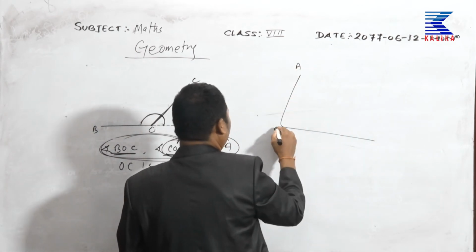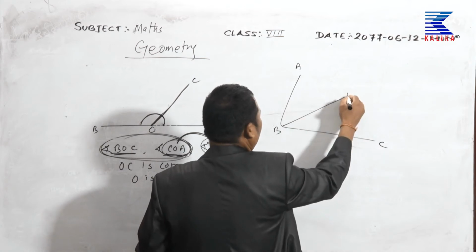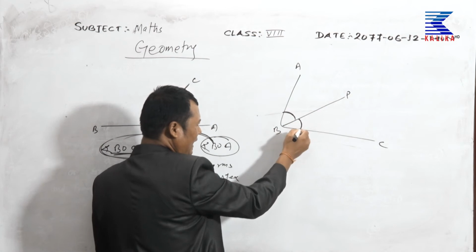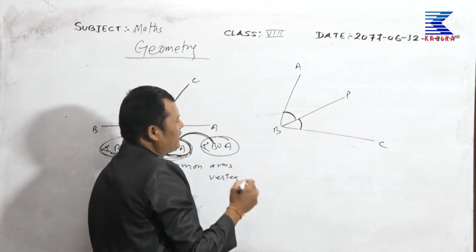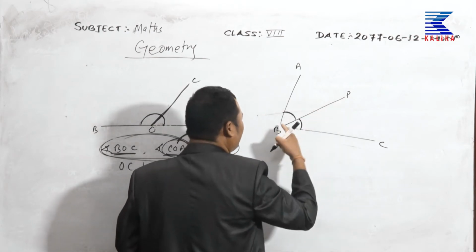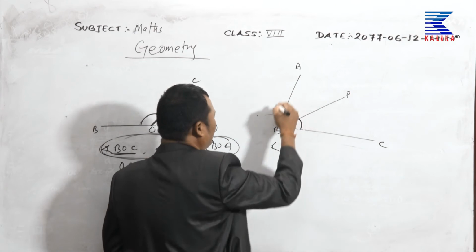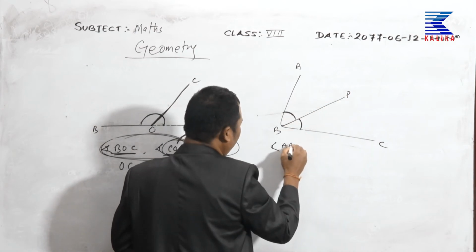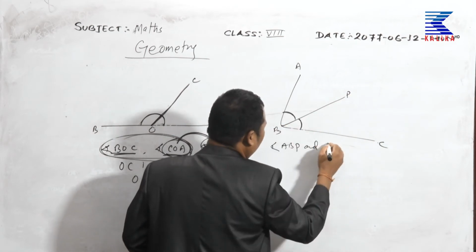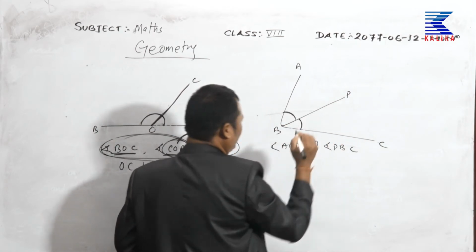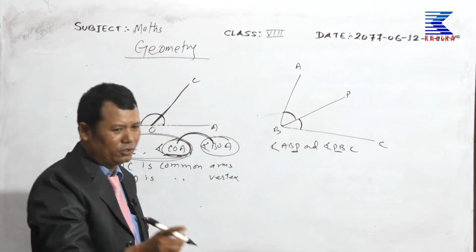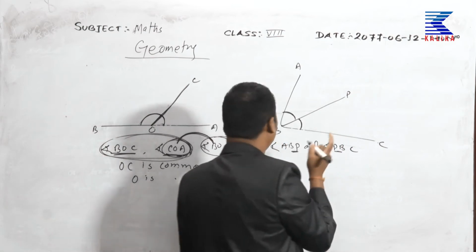A, B, C, now it is P. Its angles are adjacent angles, because here the common vertex is B and the common arm is BP. Angle ABP and PBC. Now here BP is the common arm. So those are called adjacent angles.